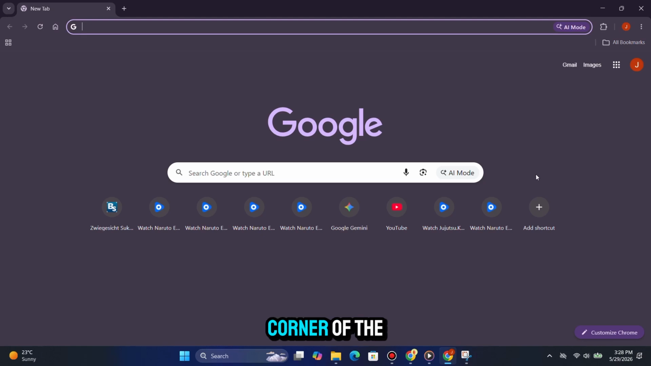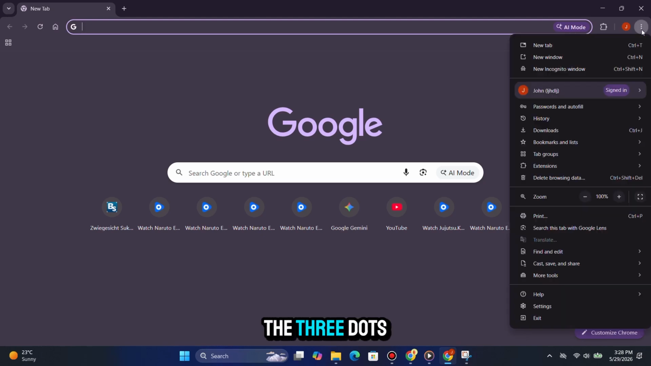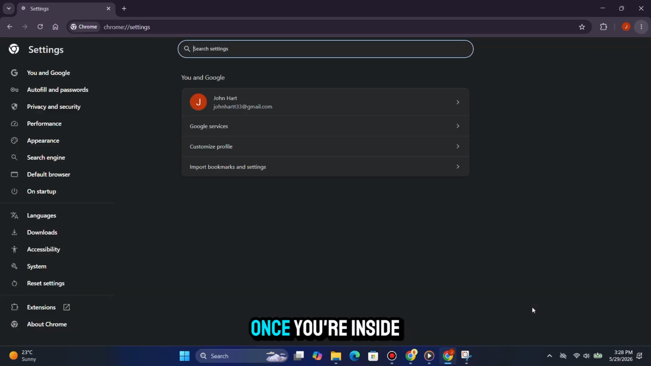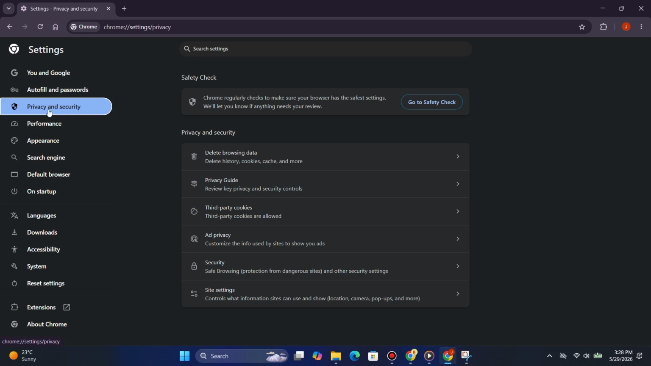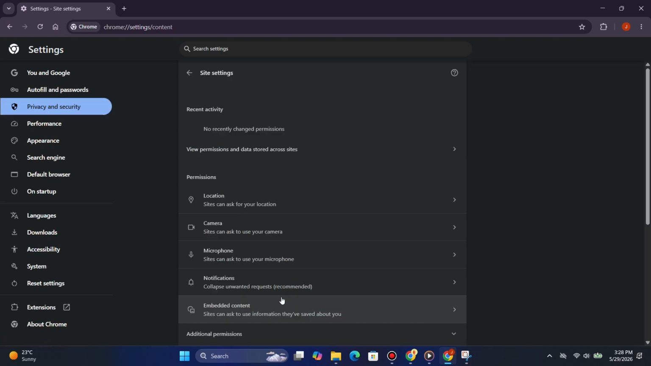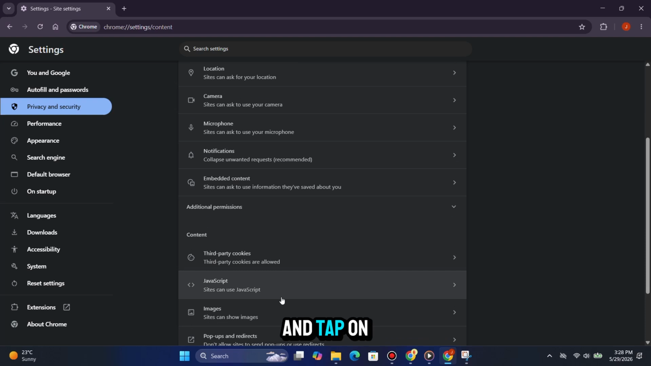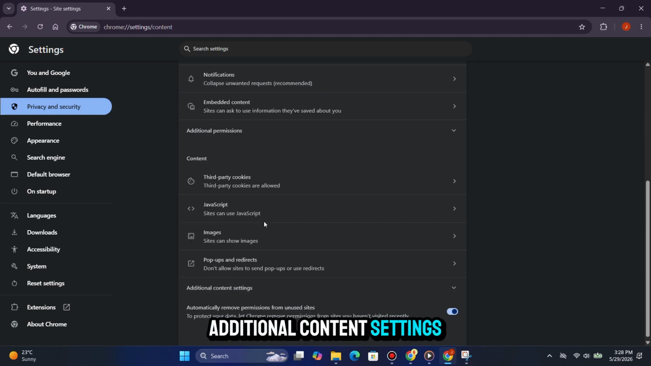Now look at the top right corner of the browser and click on the three dots menu. From the drop-down list, choose Settings. Once you're inside Chrome Settings, go to Privacy and Security on the left side. Then click on Site Settings. Now scroll down a little and tap on Additional Content Settings.